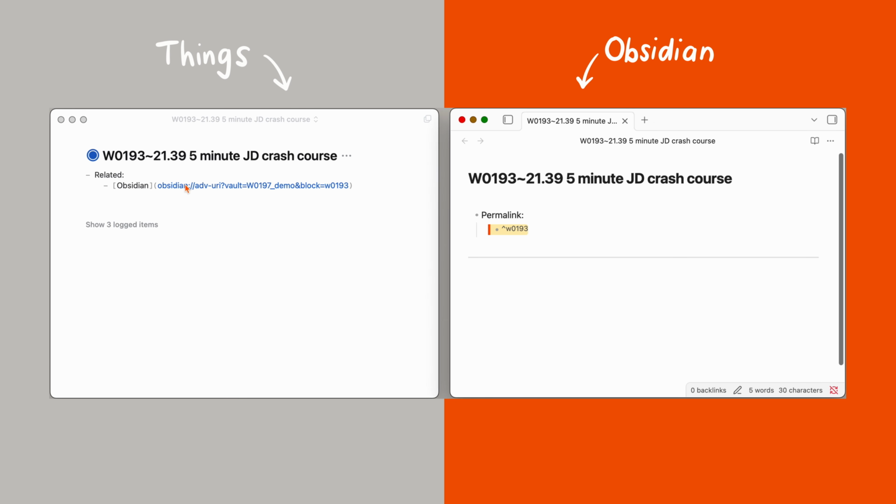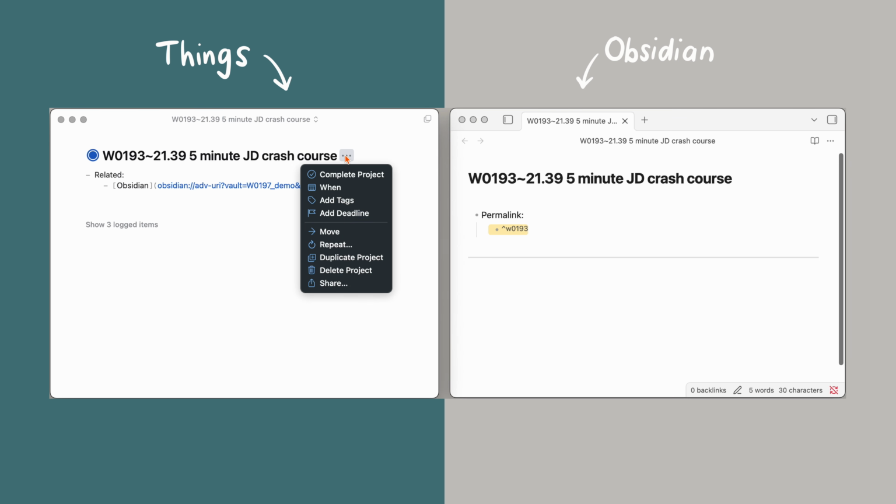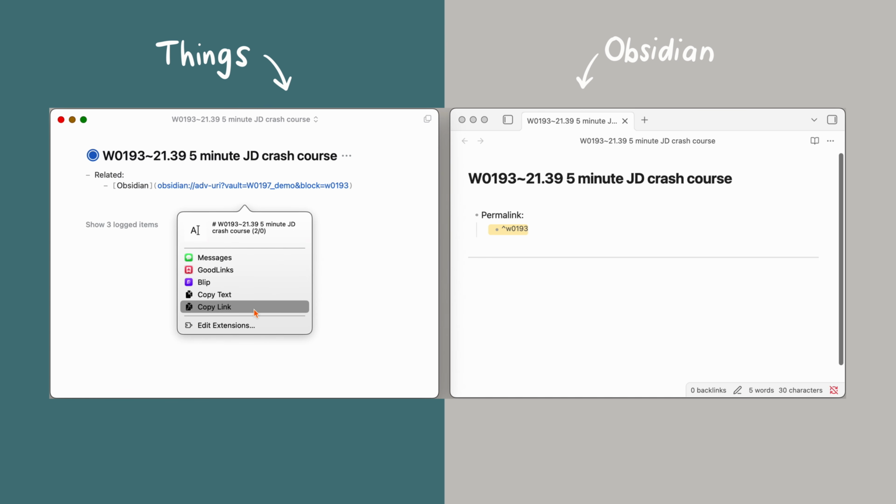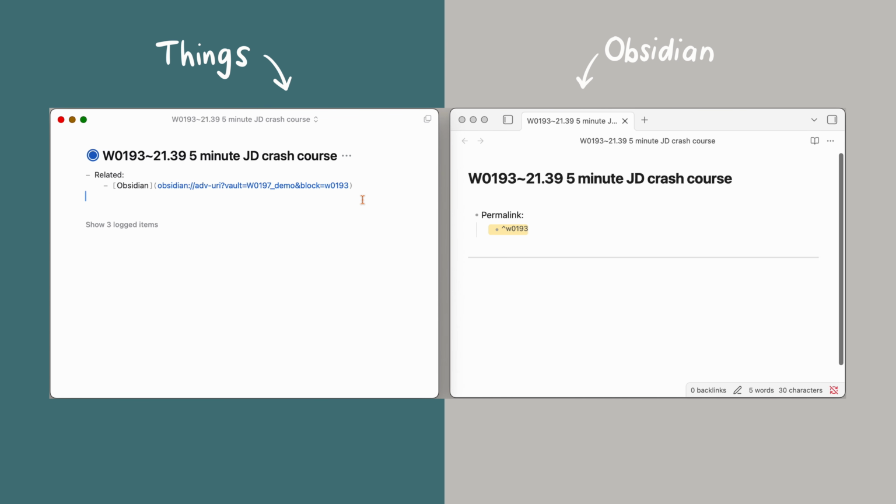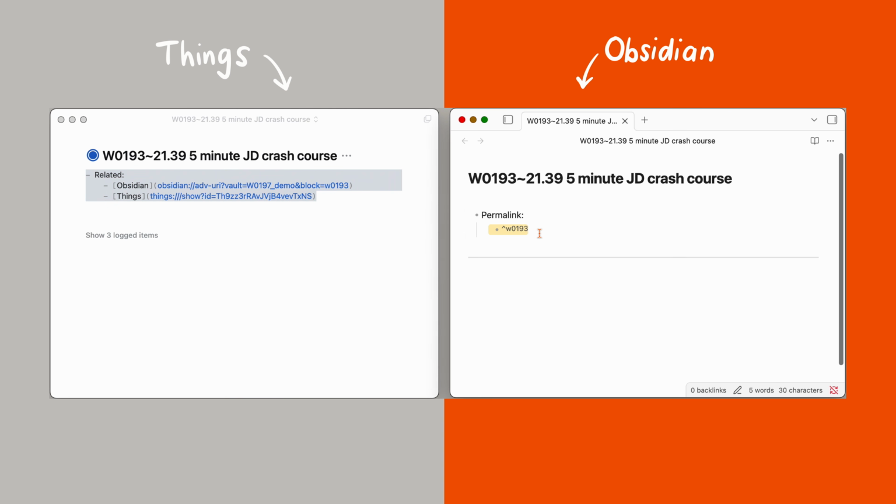Getting a link back to the Things project is simpler. You click the dots, share, copy link. And now here's a trick for simplicity. We're going to add this link below this one. So we're in Things and we're linking to Things. Well, yeah, we're never going to use this link, but now we can just copy this whole block and paste it over into Obsidian. Because who cares that each block has this superfluous link to itself? Just ignore it. Don't click it. Clicking it doesn't do anything anyway. But it makes this act of creating this block, of duplicating this thing, much simpler every time.